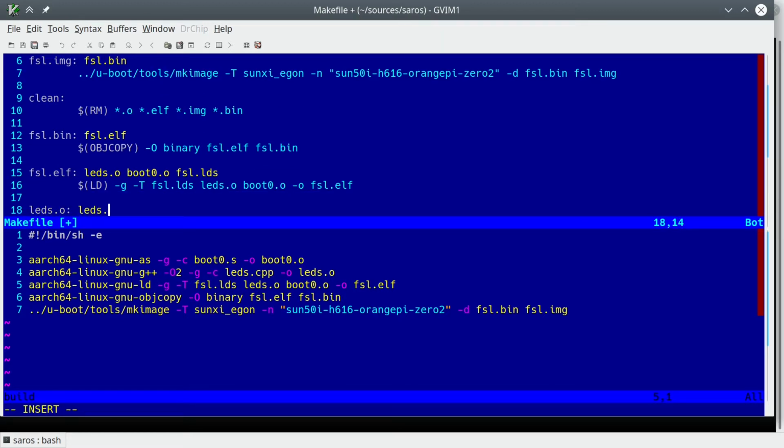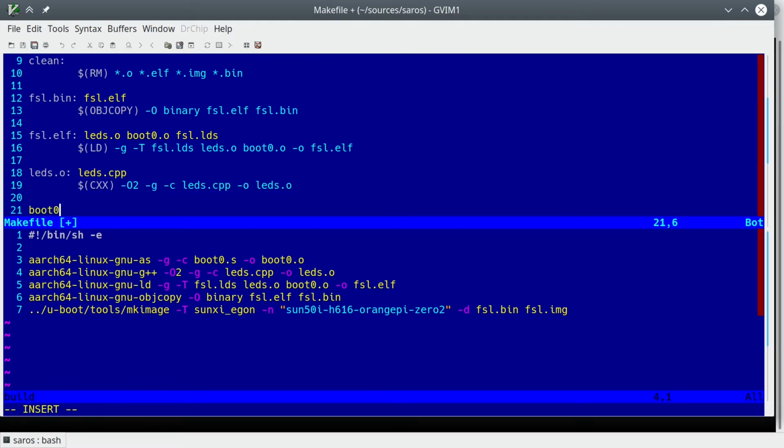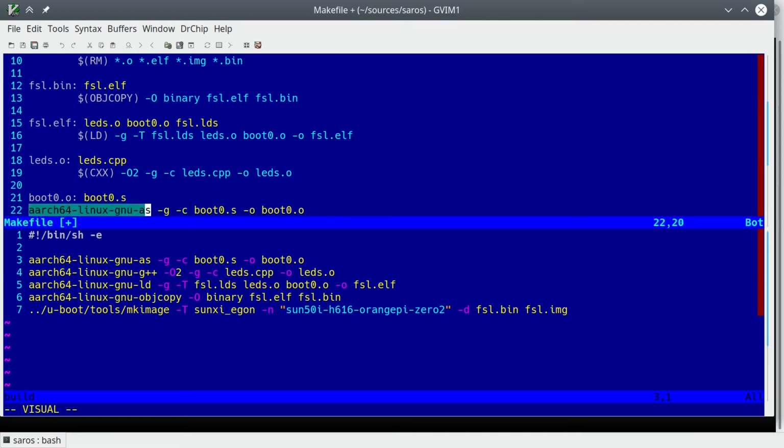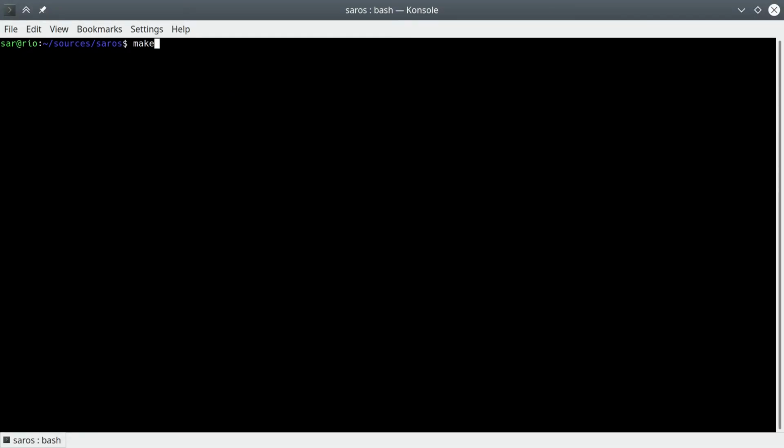Make is using built-in pattern rules to do so, or more specifically to try and do so. We won't go into how they're made at this point. Instead, we'll just write our own rules for those two files for now. Copy the rules for compiling and assembling, clean our failed attempts from before, run make, and we've got our